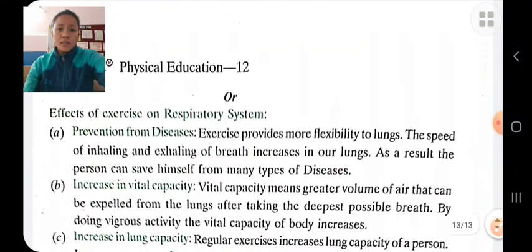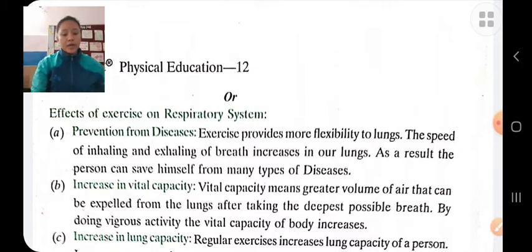Next is the effect of exercise. What are the effects of exercise on the respiratory system? First is hypertrophy of the heart. If we do regular exercise, hypertrophy, that is, enlargement of the heart, takes place.